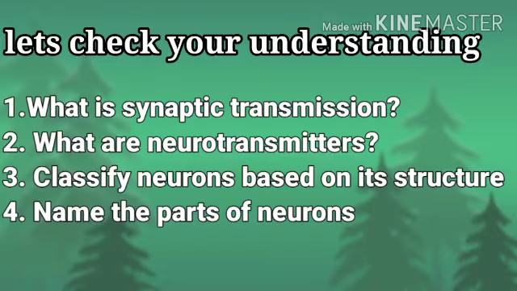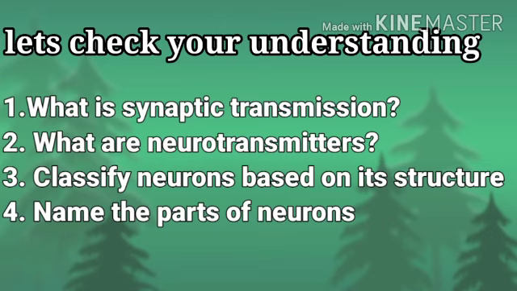Let's check your understanding. First question, what is synaptic transmission? The flow of nerve impulse from the axonal end of one neuron to the dendrite of another neuron through the synapse. Second one, what are neurotransmitters? They are chemicals which allow the transmission of nerve impulse from one neuron to another.